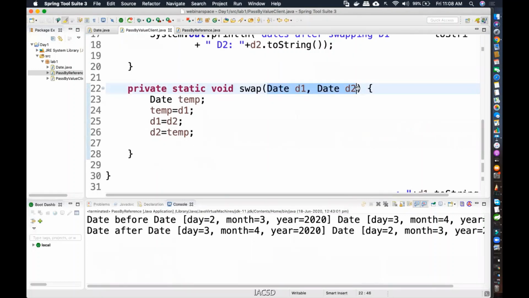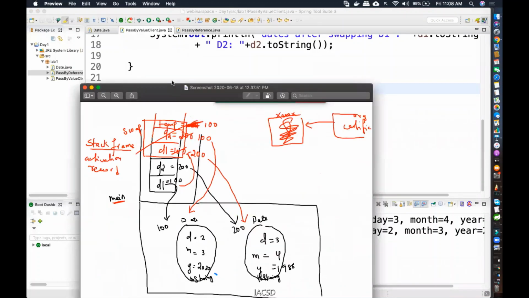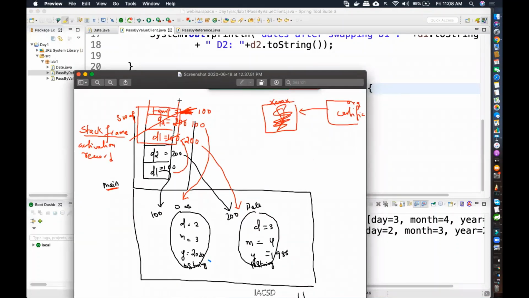So swap is being called by the main method. So what happens? A separate stack frame is created. When a method calls another method, a separate stack is not created. A separate stack is only created if it is a separate thread. Okay, swap is another method that is being called, so it is going to be called creating a separate stack frame, which is also known as an activation record.